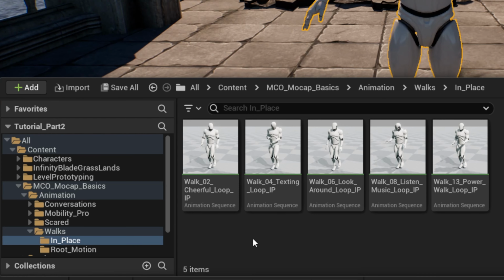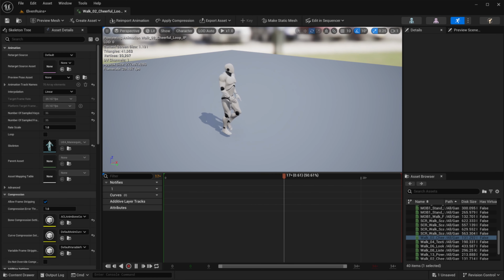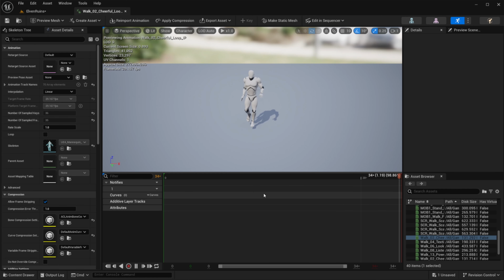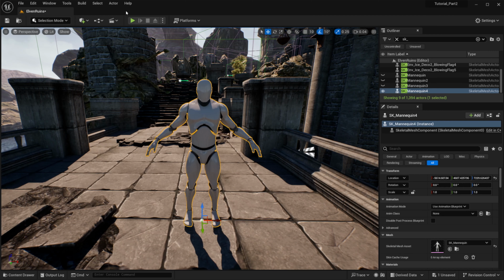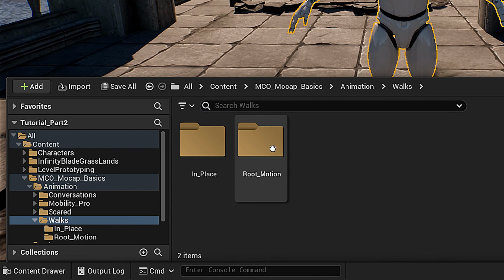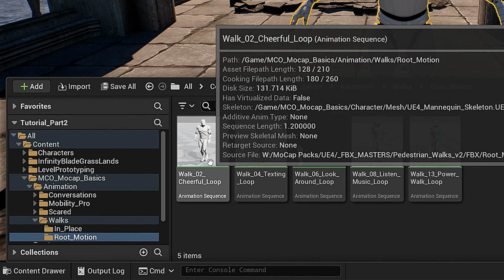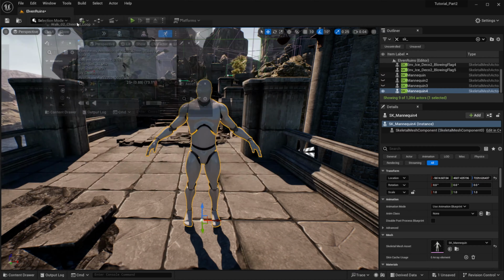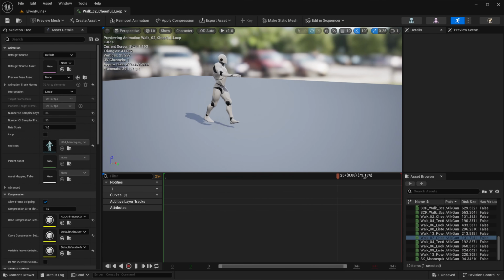If we double click on one of these animations, I'll double click on walk 02. We see the character is walking, they're cheerful, but he's staying in place. He's not moving because this is an in-place animation. So I'm going to close that, open up the content browser, and then go back to animations, go back to walks. Now I'm going to click on this folder called root motion. And we're going to do that same walk 02 cheerful. And we can see he's actually moving.